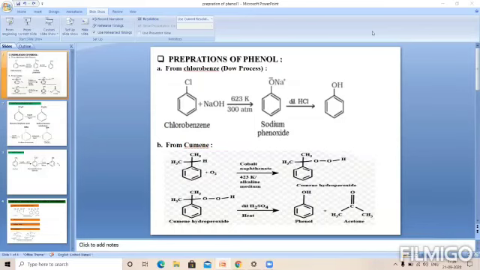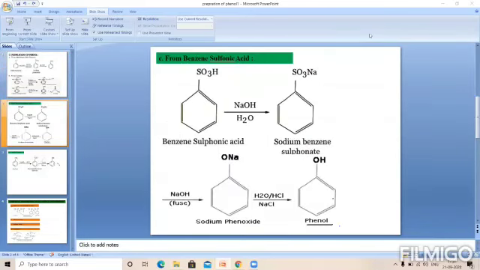After that, the third important method by which we can prepare phenol is from benzene sulfonic acid. When benzene sulfonic acid is neutralized by using sodium hydroxide, it gives sodium benzene sulfonate.